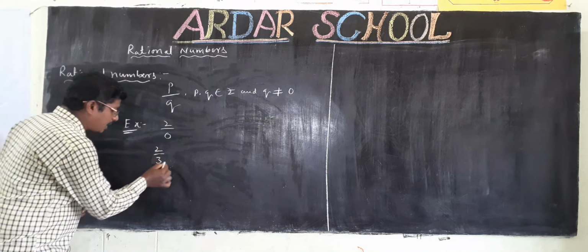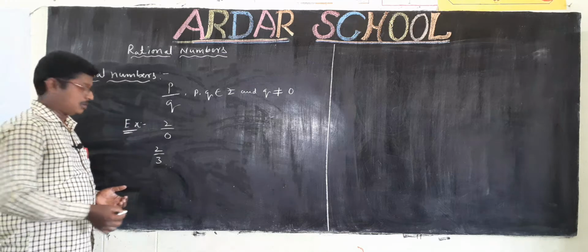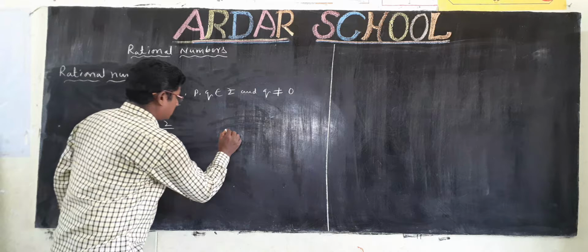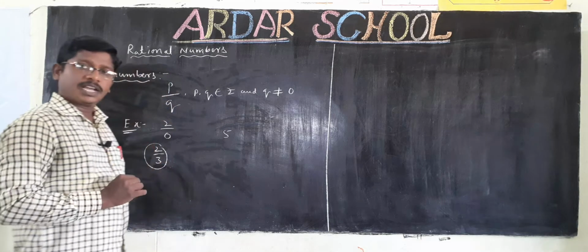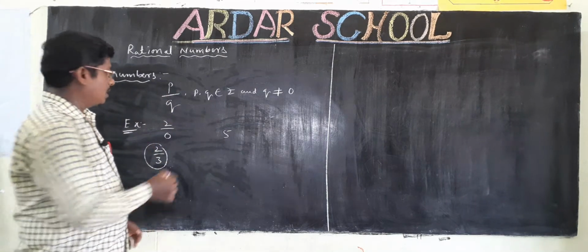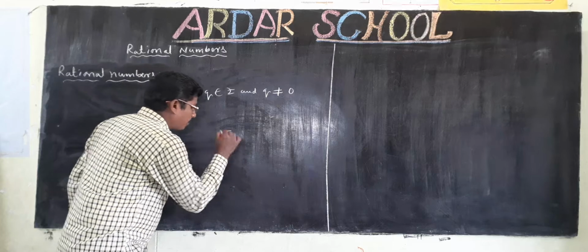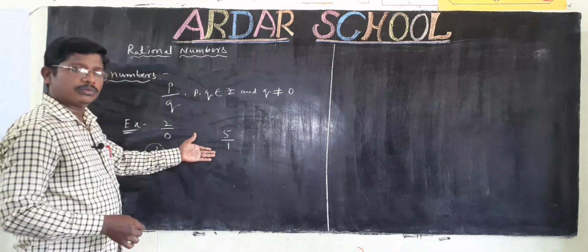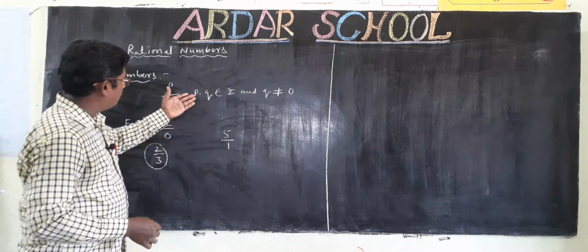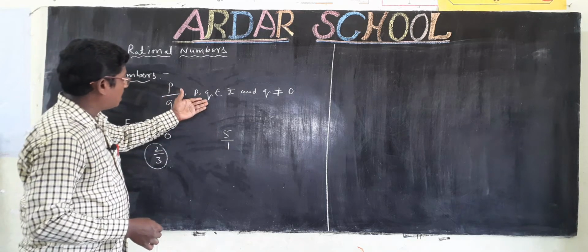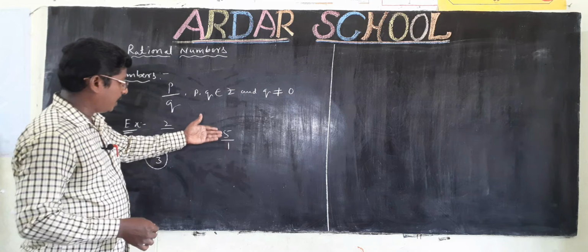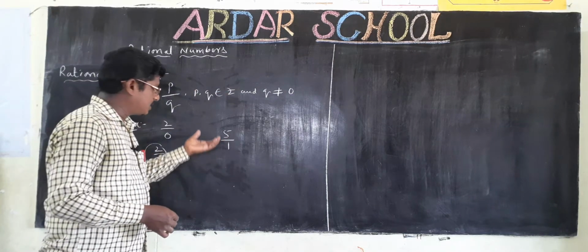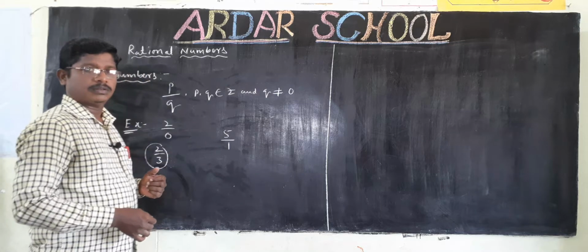Here q is 3. 3 is not equal to 0. So 2 by 3 is a rational number. Next, 5. Is 5 a rational number? Yes. 5 can be written as 5 by 1. This is a fraction in the form of p by q. So here p, q belongs to Z. Here 5, 1 belongs to Z and q is not equal to 0. So this is a rational number.